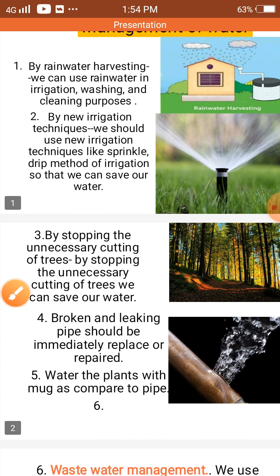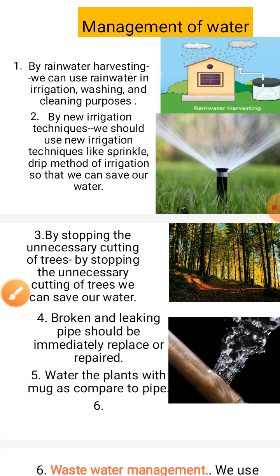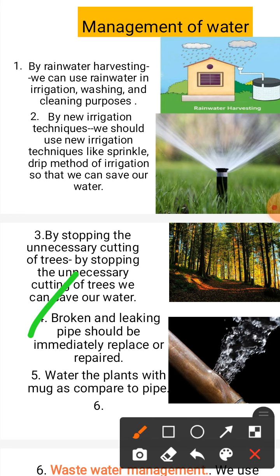Fourth, broken and leaking pipes should be immediately replaced or repaired. Through broken and leaking pipes, a lot of water is wasted, which has no use. So we have to immediately replace or repair these pipes so that the water can be saved.